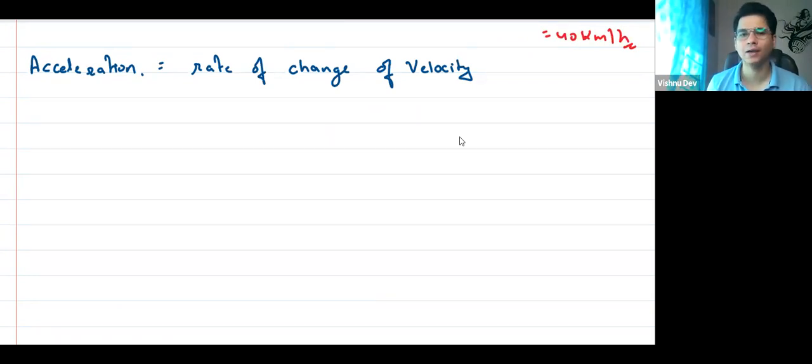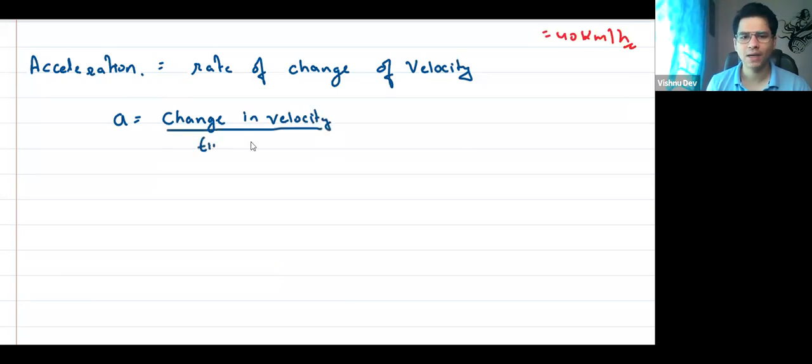So what can I write when you talk about the expression? As per the definition, it is the rate of change of velocity. So I can say change in velocity by time taken. Think about it.